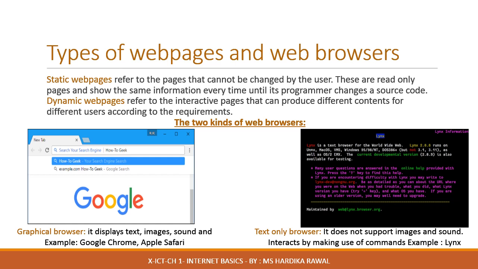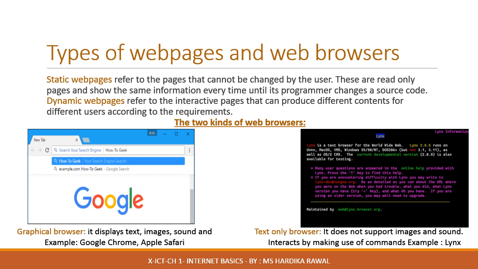Whereas the dynamic pages refer to the interactive pages that can produce different contents for different users according to their requirement. For example, checking online result, etc. These type of web pages accept the user inputs too, and they are best suited for the website whose content changes frequently according to the user's requirement. For example, Amazon, Flipkart, etc.